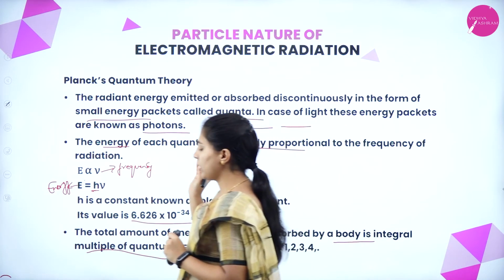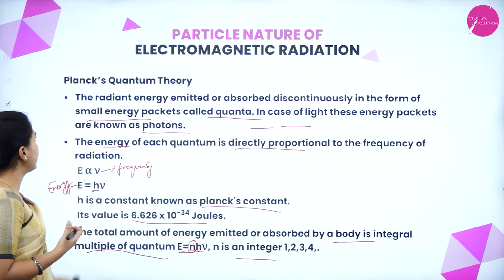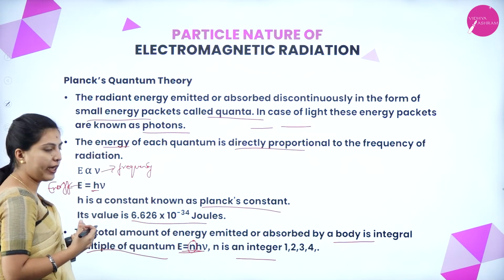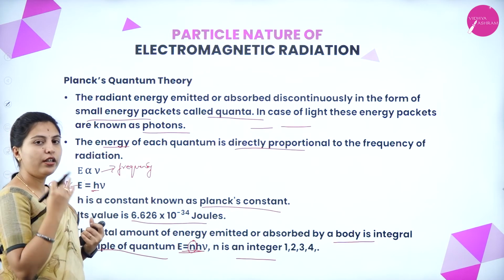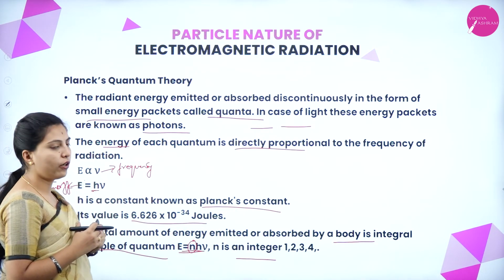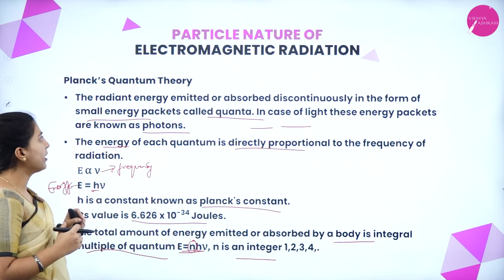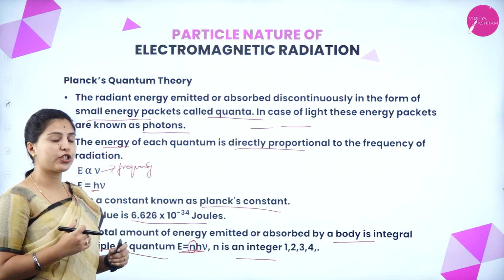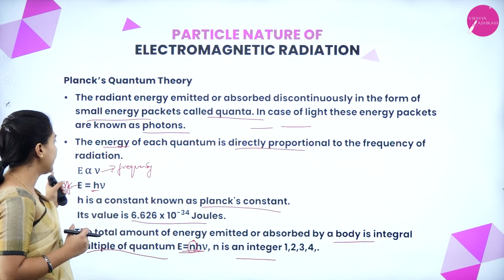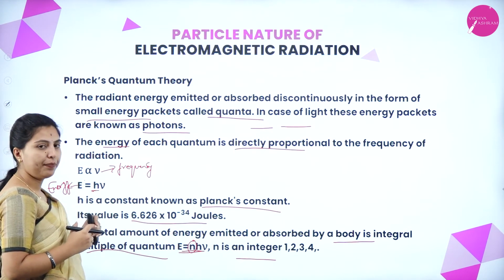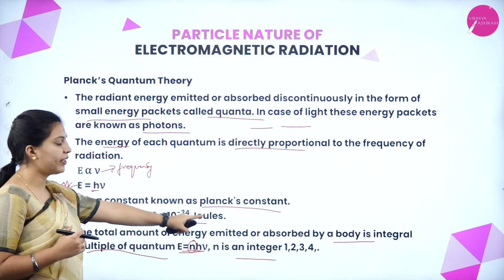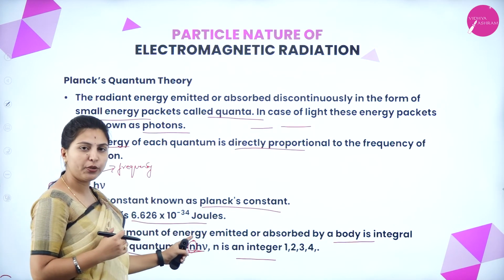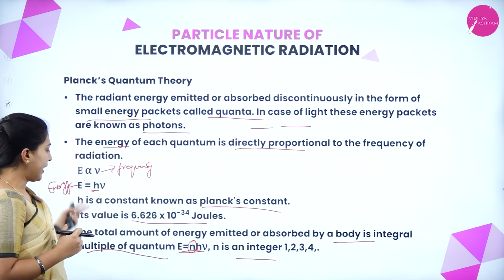Next, we are revising. The radiant energy is emitted or absorbed discontinuously in the form of small packets, that is quanta or photons. This is the first postulate of Planck's quantum theory. The second postulate is that the energy of the quantum is directly proportional to the frequency of radiation, that is E is directly proportional to frequency. Here one constant has been introduced, that we call Planck's constant. Its value is 6.626 times 10 to the power of minus 34 joule-seconds. This is the second postulate.